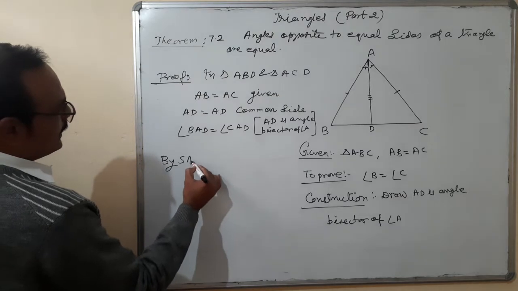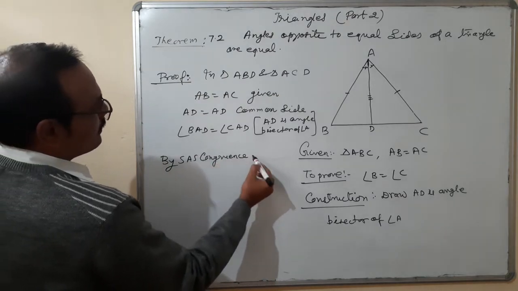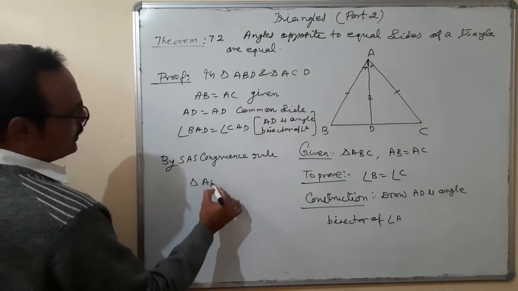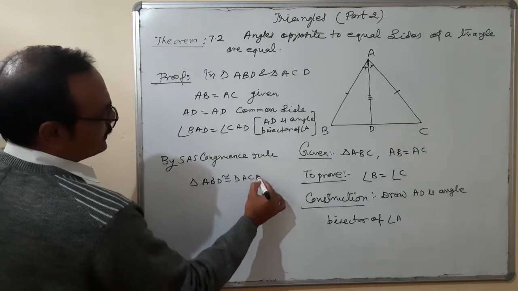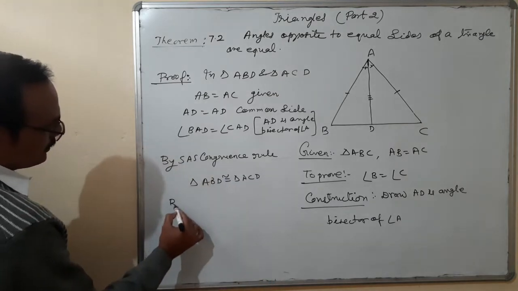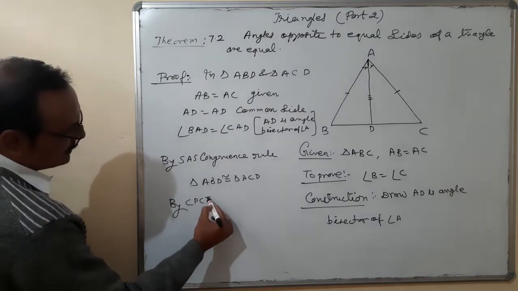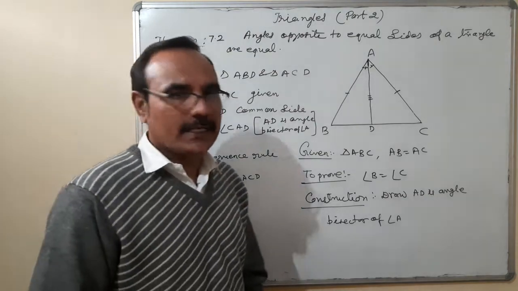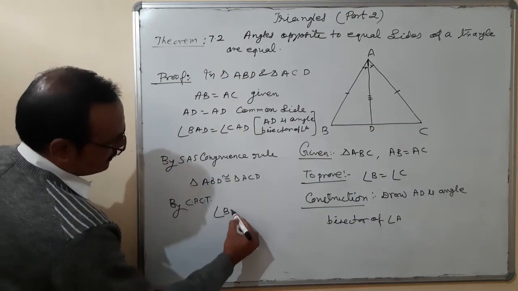By the SAS congruency rule, triangle ABD is congruent to triangle ACD. Therefore, by the well-known term CPCT, corresponding parts of congruent triangles are equal. Angle B is equal to angle C. Proved.